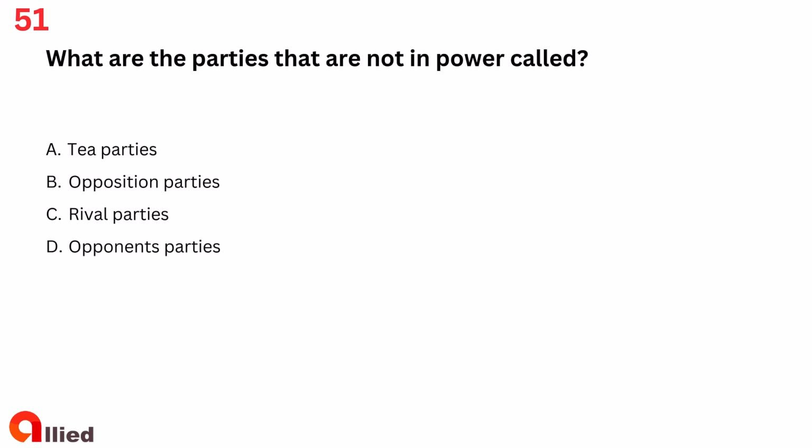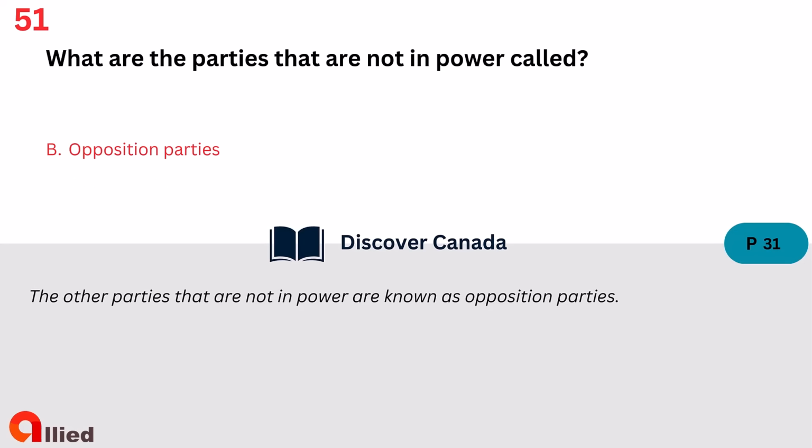Question 51. What are the parties that are not in power called? A. Tea parties. B. Opposition parties. C. Rival parties. D. Opponents parties. The answer is B. Opposition parties.